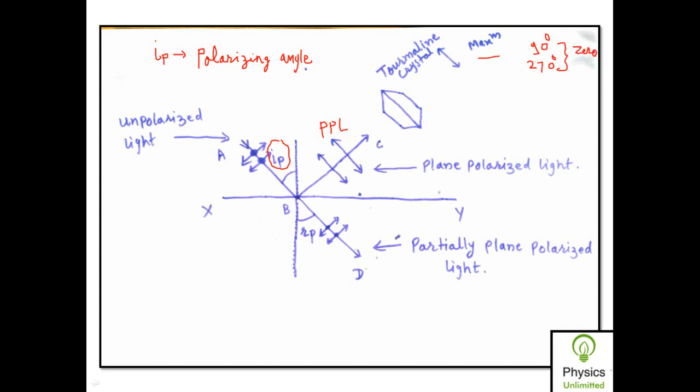But for the rotations of 180 degrees and 360 degrees, or you can say 0 degrees, the intensity of transmitted light is maximum. So when I observe that the intensity of transmitted light is 0 for rotations of 90 and 270, then only I can say that this light is completely plane polarized.